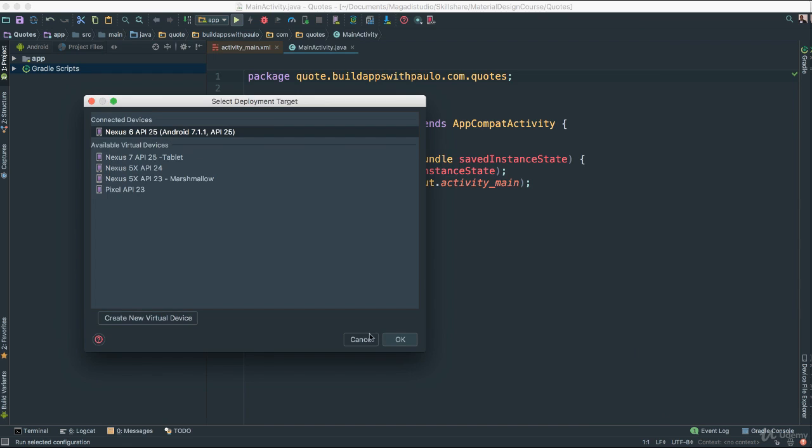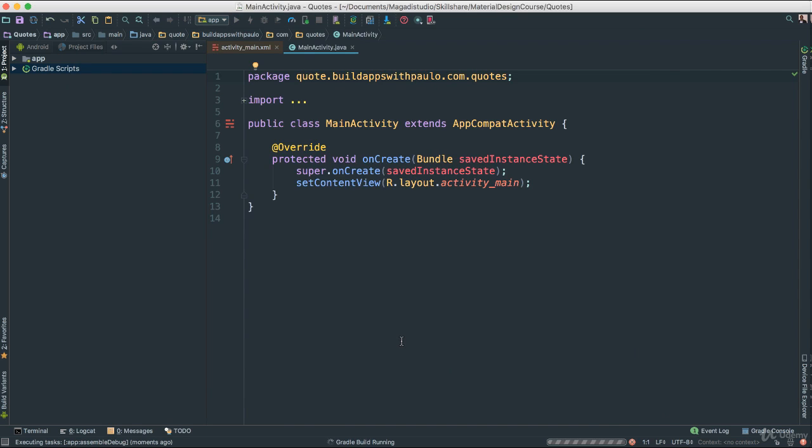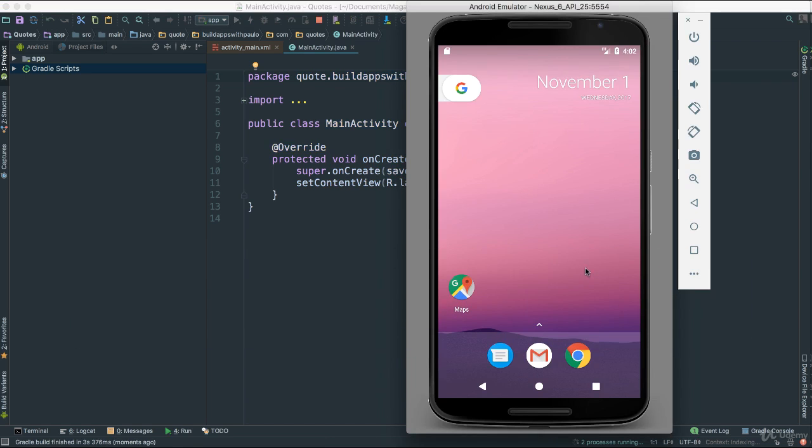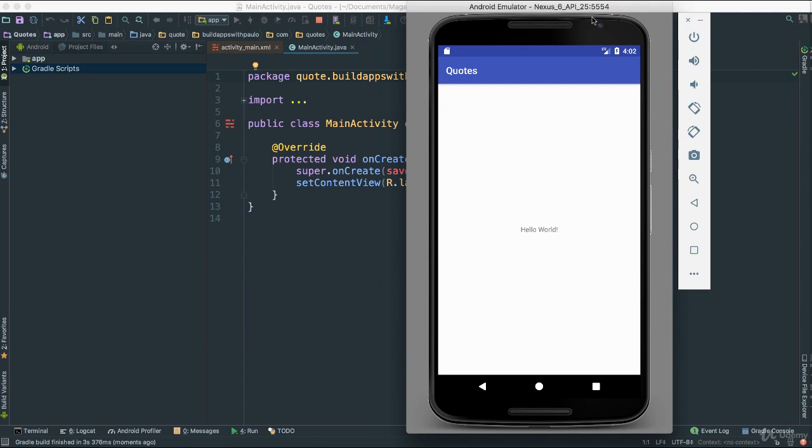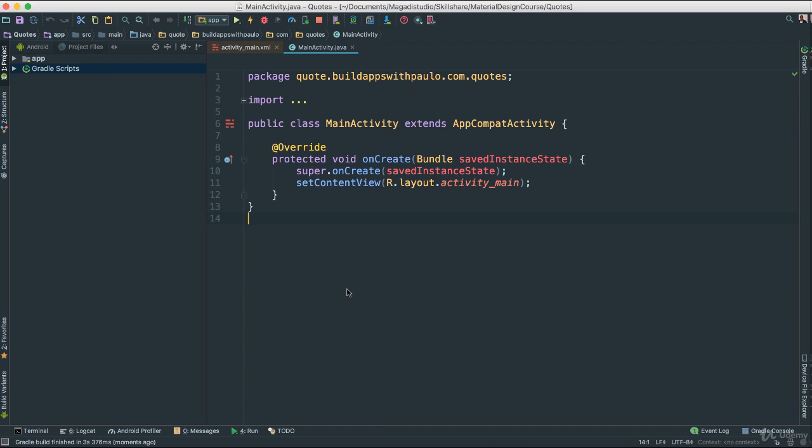Since I have one already, I'm going to tap there and say OK, and you should see in a second here, there we go. It's empty, not eventful, but at least we have something that we can play around with. Okay, that's good. Everything is good.